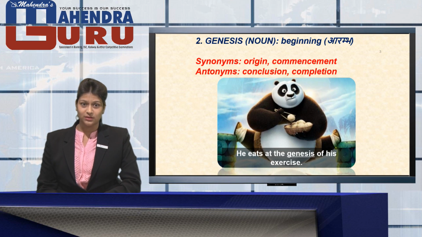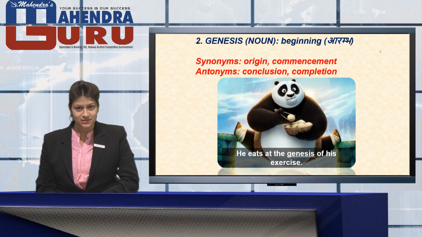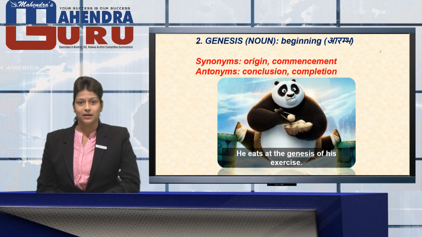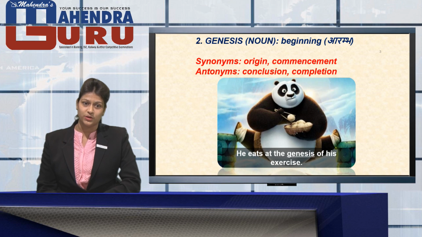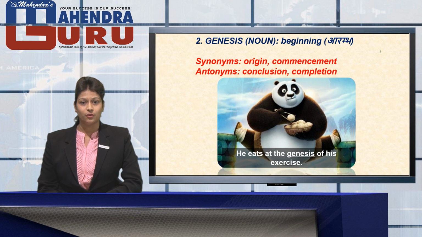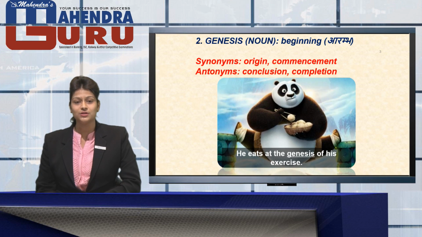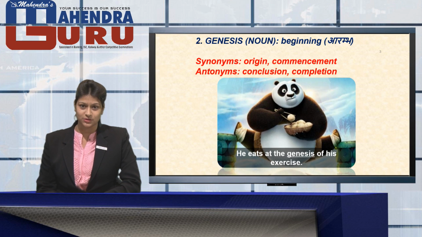Moving to the next word for today, Genesis. This word is a noun. So repeat with me, Genesis is a noun which means beginning. The synonyms for the word Genesis are origin or commencement. The antonyms are conclusion or completion of a work. So repeat with me, the synonyms are origin and commencement and the antonyms are conclusion and completion.